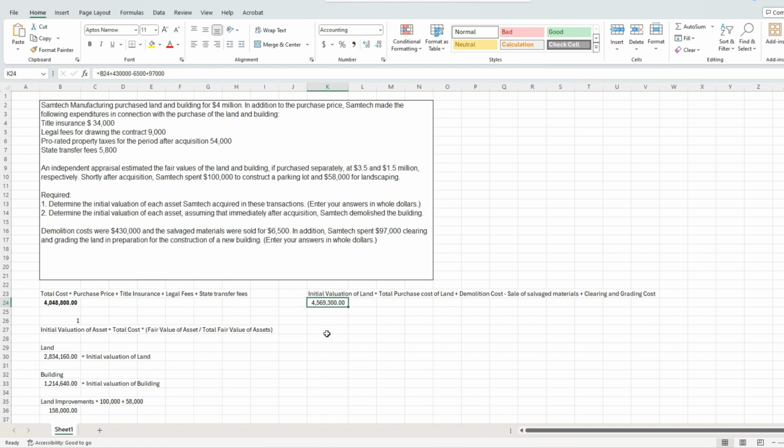Okay? Now, the only other thing we need to think about here is our land improvements. Nothing else changed with this demolition. We still had this 100K to construct the parking lot and 58K for the landscaping. So our land improvements are actually going to be exactly the same. It's going to be the 158 grand. The last thing I'll reiterate is that the building initial valuation is zero, and that's because we demolished it. It doesn't get any cost or valuation assigned to it. The entire cost now gets assigned to the land. Okay?